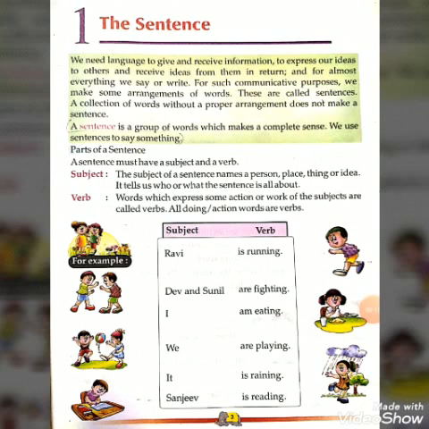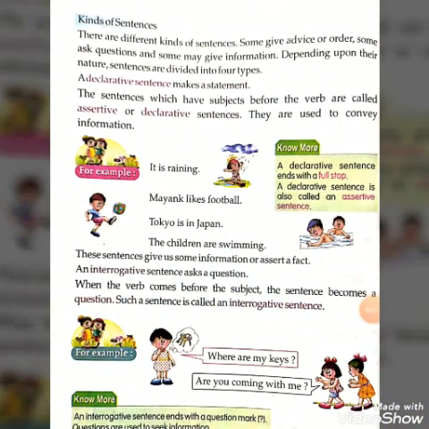Now come to the next page, page number 4. Kinds of sentences. In the previous video we have already studied the kinds of sentences. In this video we are going through the revision. There are different kinds of sentences.